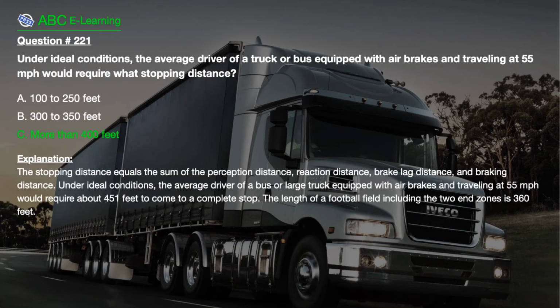The correct answer is C. More than 400 feet. Explanation: The stopping distance equals the sum of the perception distance, reaction distance, brake lag distance, and braking distance. Under ideal conditions, the average driver of a bus or large truck equipped with air brakes and traveling at 55 miles per hour would require about 451 feet to come to a complete stop. The length of a football field including the two end zones is 360 feet.